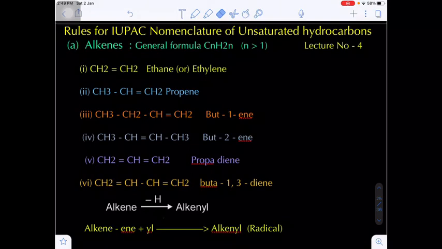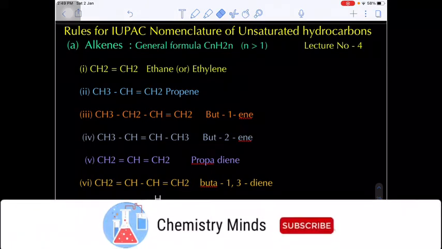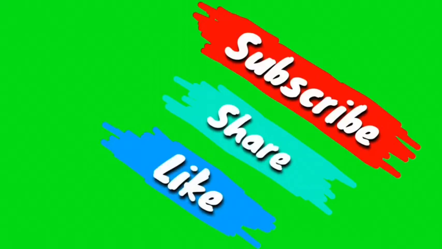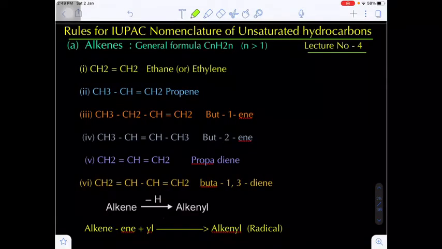Hello students, in today's class, lecture number 4 of organic chemistry, we are going to discuss the IUPAC nomenclature of unsaturated hydrocarbons. Now, what is the meaning of an unsaturated hydrocarbon? Those hydrocarbons which contain a carbon-carbon double bond or a carbon-carbon triple bond are unsaturated hydrocarbons.